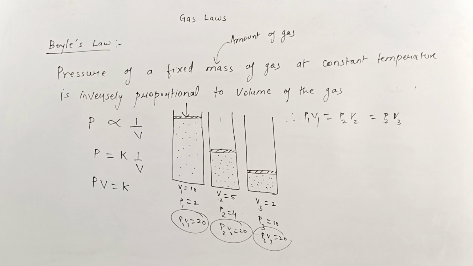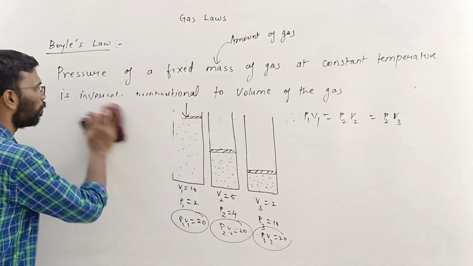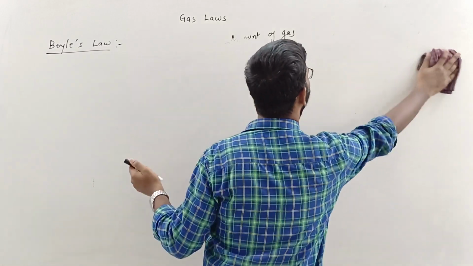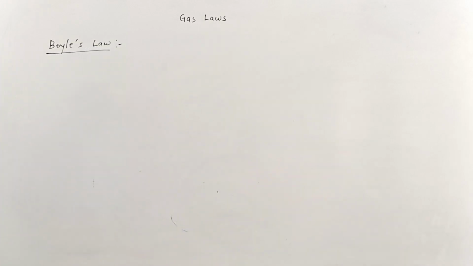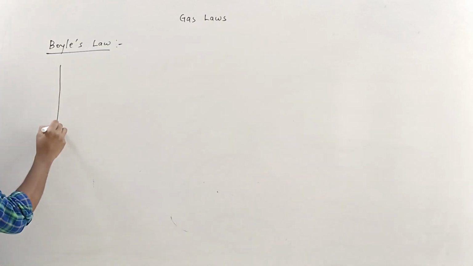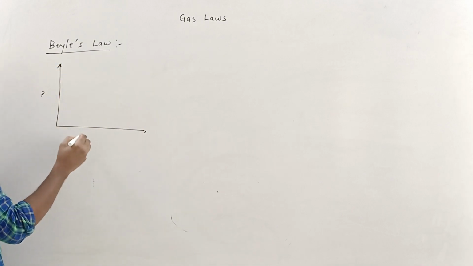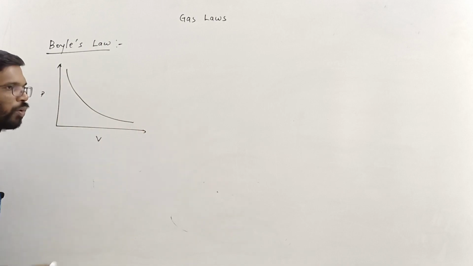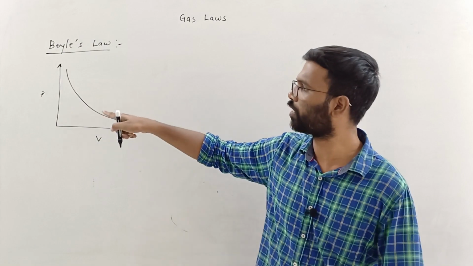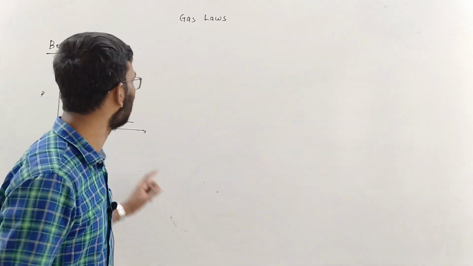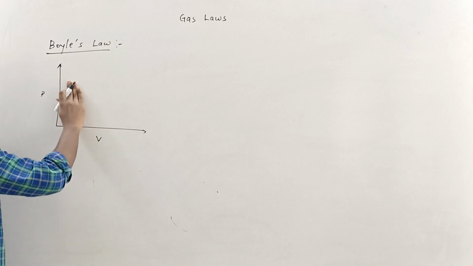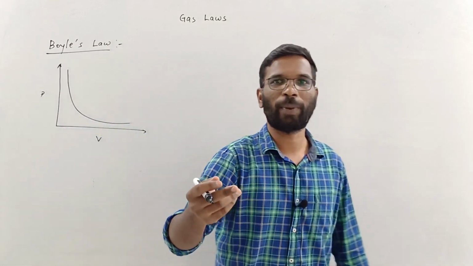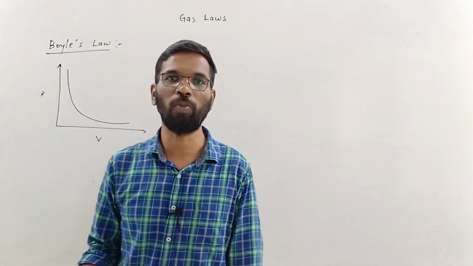Now let's understand this from the graph. Let's relate this with respect to the graph. First I'll draw the graph of P versus V. This is the curve which you are going to get. This is the curve which tells about the inverse relationship between pressure and volume. What does the law say? The pressure is inversely proportional to volume at a constant temperature.